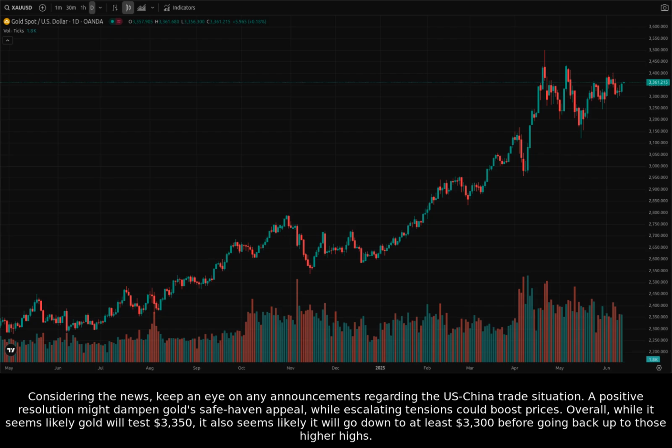Overall, while it seems likely gold will test $3,350, it also seems likely it will go down to at least $3,300 before going back up to those higher highs.